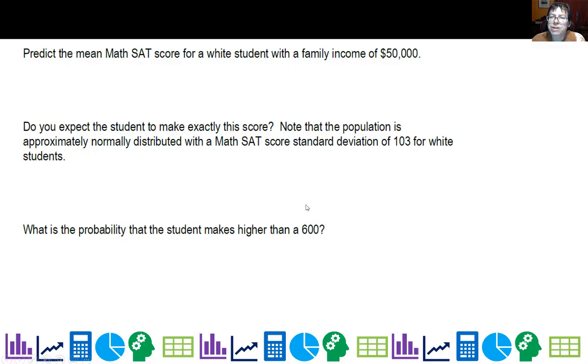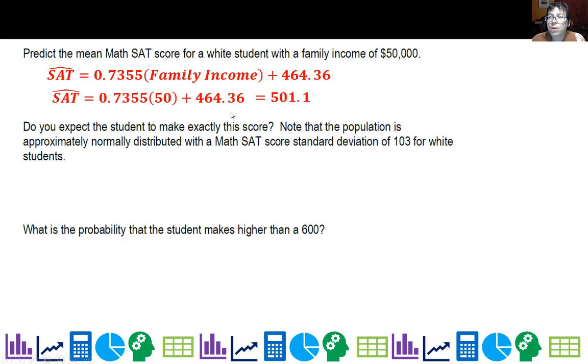Now we want you to predict the mean math SAT score for a white student with a family income of 50,000, because remember, our model's for white students. So here's our model, and we take that 50,000 and just put in 50 because it's already in thousands. We get 501.1. Remember, this is just math SAT scores, so if 501 seems low, it's because it's just the math. They also have data on reading, which might be interesting to look at.